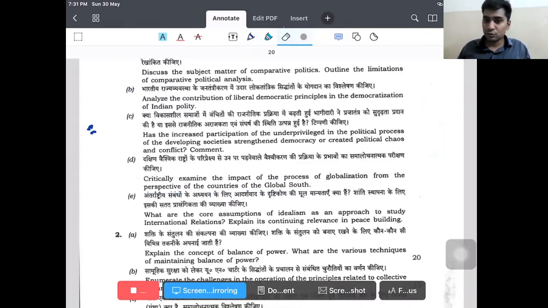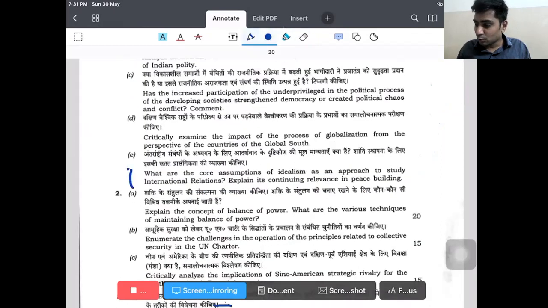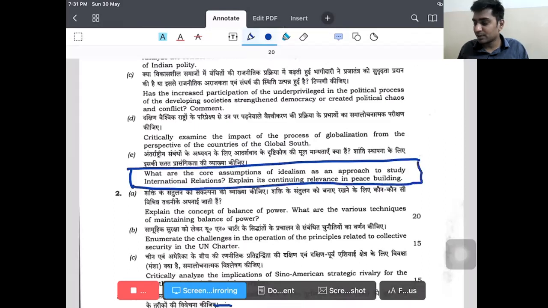Now let us look at the next question. This is a direct question. What are the core assumptions of idealism as an approach to international relations, explaining its continuing relevance in peace building? This is what the liberal school is. Classical liberals are called utopians or idealists. How can we start this? What are the core assumptions of idealism? The core assumptions of idealism are similar to realists. What they assume, I discussed when I was discussing liberalism.